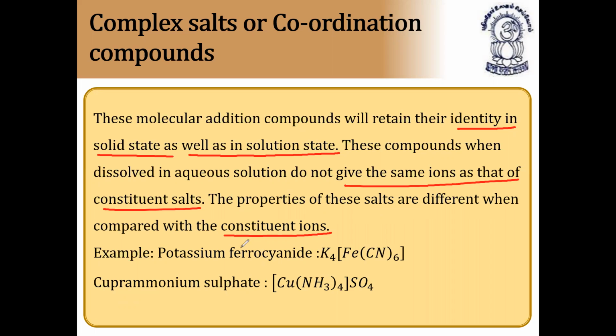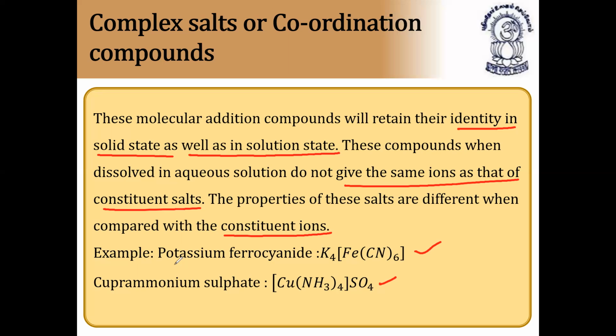Examples of coordination compounds are potassium ferrocyanide, K4[Fe(CN)6], and copper ammonium sulfate, [Cu(NH3)4]SO4. The IUPAC names we will be discussing later on; here we have just used the normal names. So these complex salts are coordination compounds. What are complex salts or coordination compounds?